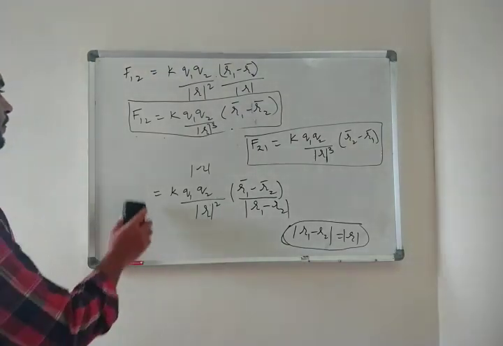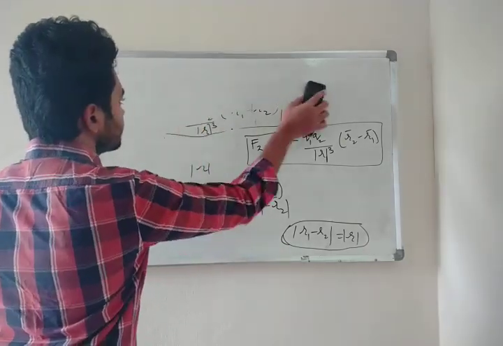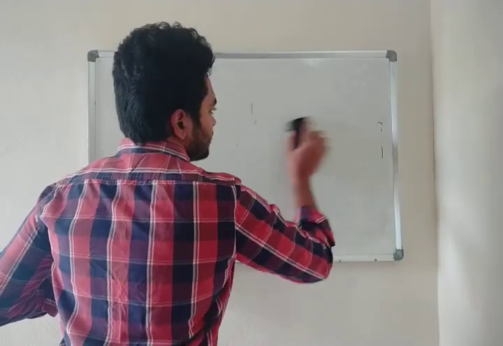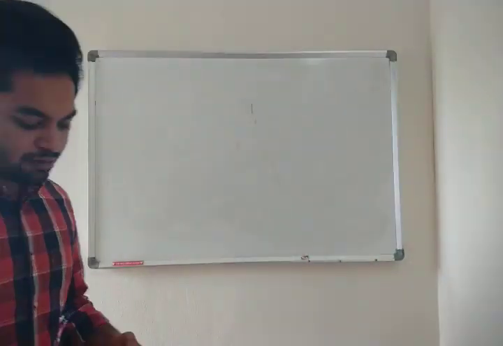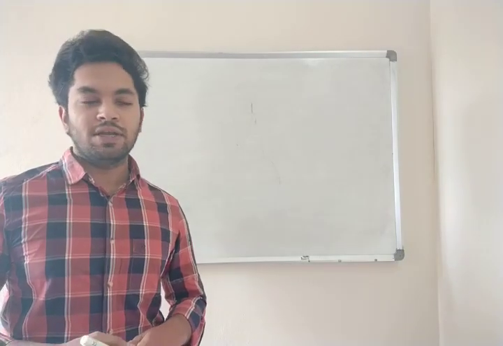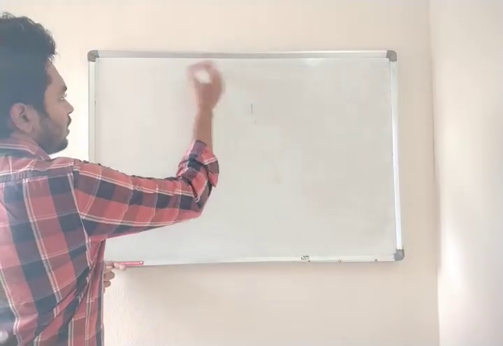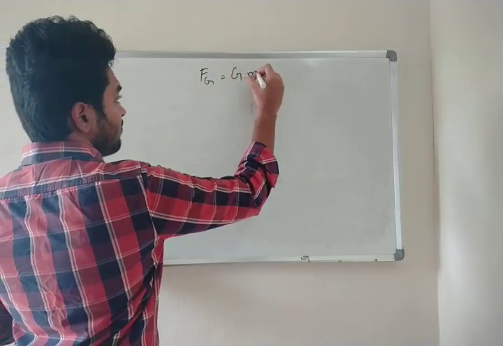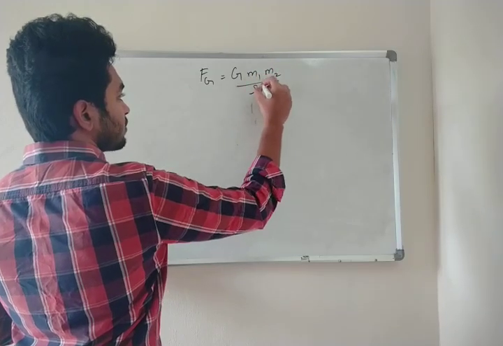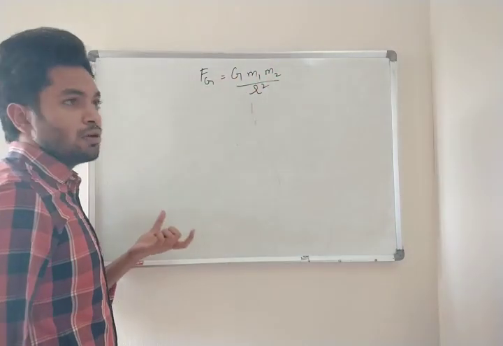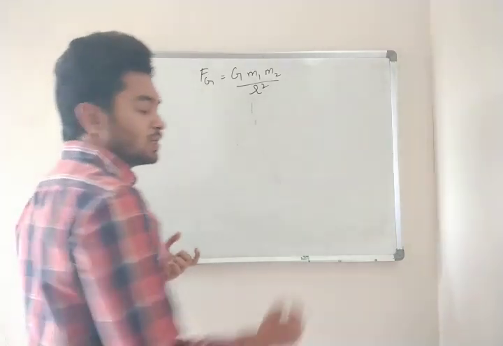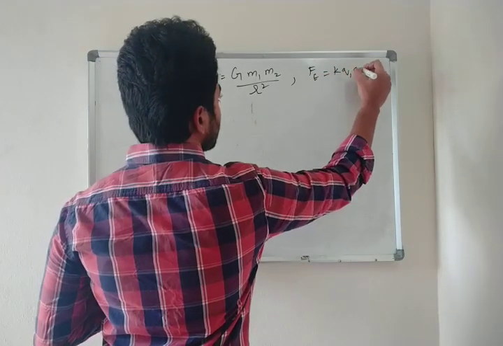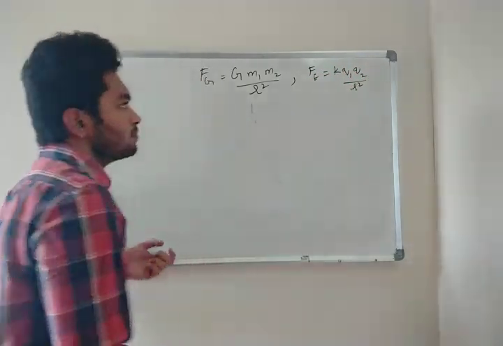Okay. Next we are going to compare. I think in your 11th class you have gone through the gravitation chapter, right? So gravitational force, what is the formula? G m1 m2 by r square, right? This was the thing you have learnt in your gravitation chapter. And what is electrostatic force you have learnt? K q1 q2 by r square, right?